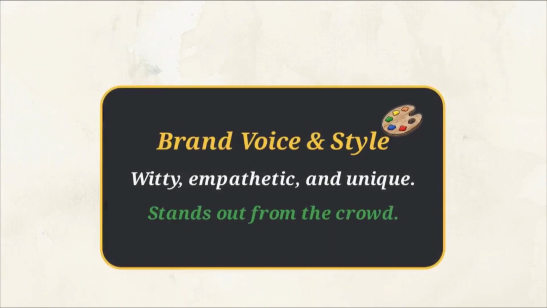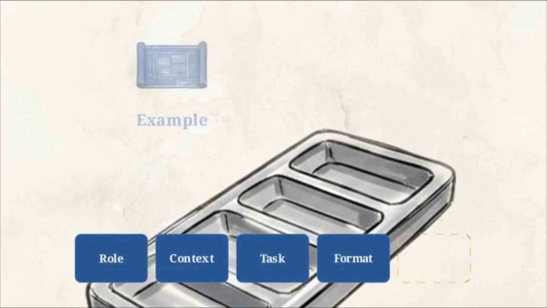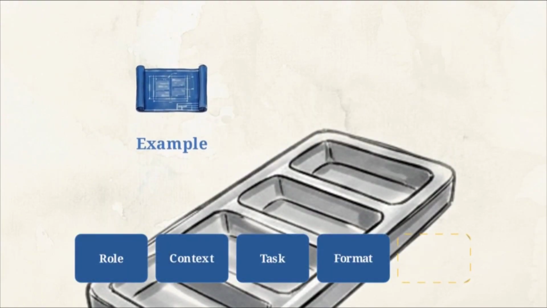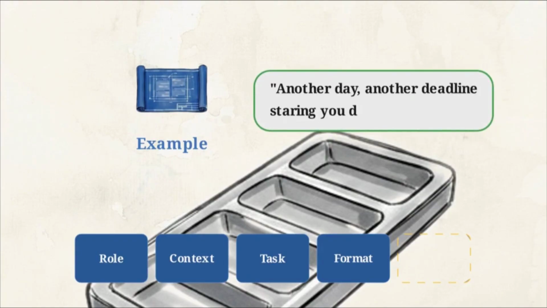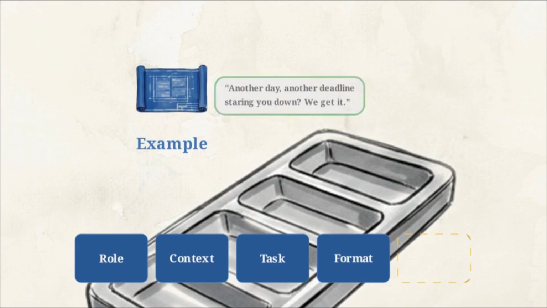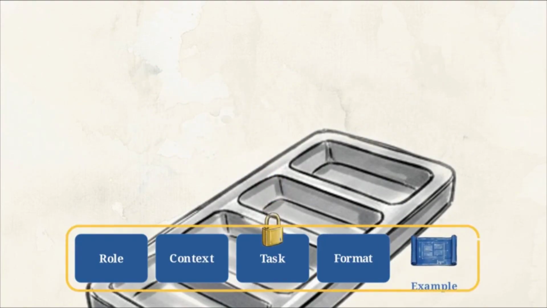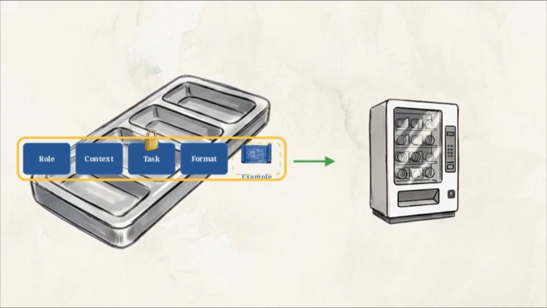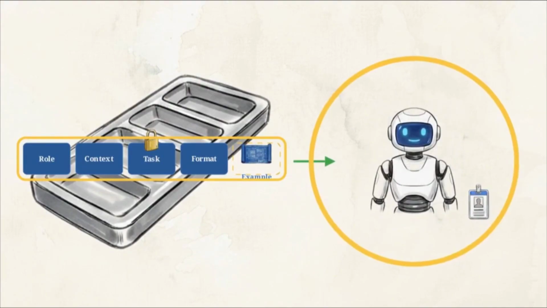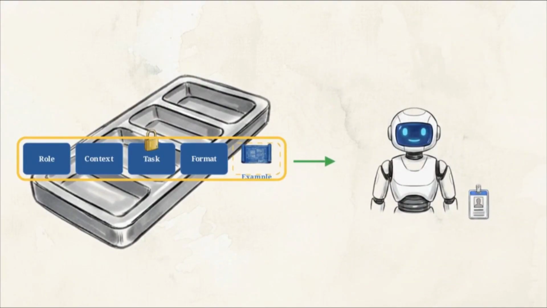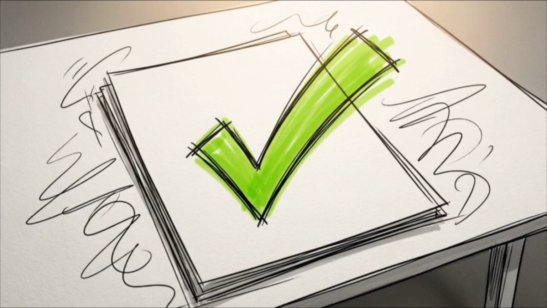But how do you ensure the AI captures your specific brand voice or style? You provide the final component, leading with an example. This serves as a blueprint for the expected style and tone. If you want a punchy, excited hook, provide a sample like, "Another day, another deadline staring you down? We get it." Enforcing these structural constraints and providing a clear blueprint ensures the final product aligns with your requirements on the first try.